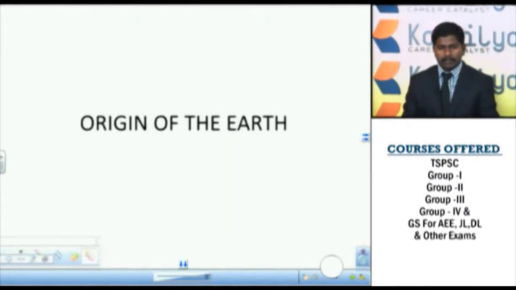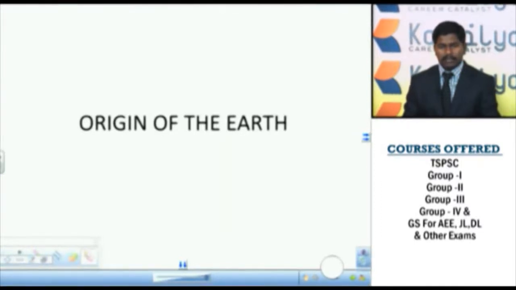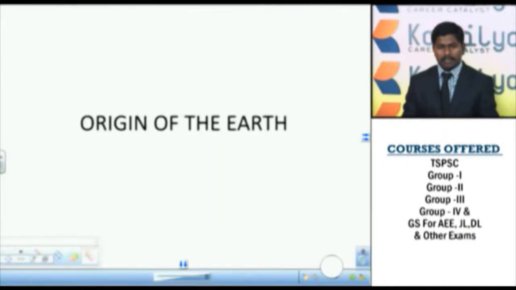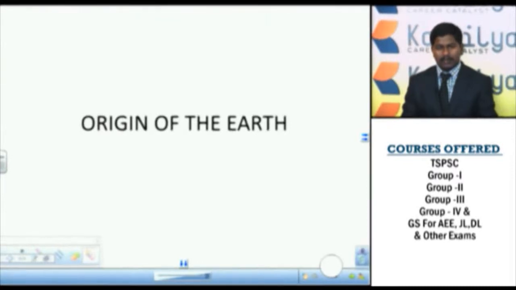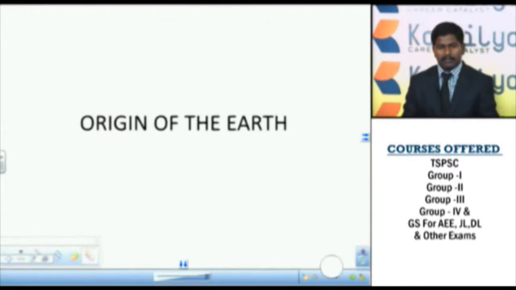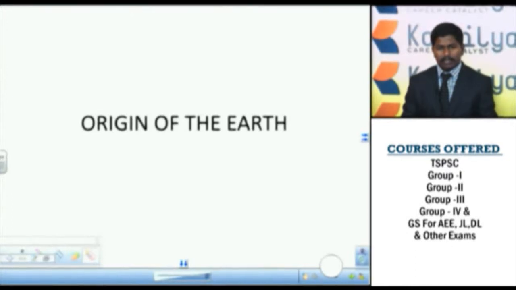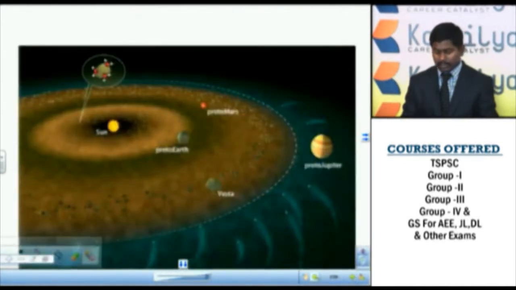In today's class, we are going to discuss the origin of the Earth. In the previous class, I discussed the universe, the origin of the stars and galaxies, and explained the origin of the solar system from a solar prominence. I mentioned that the planets in the solar system evolved from a single source, the solar prominence, which gave birth to the sun as well as the other planets. So in this class, once again I am going to discuss the origin of the Earth.